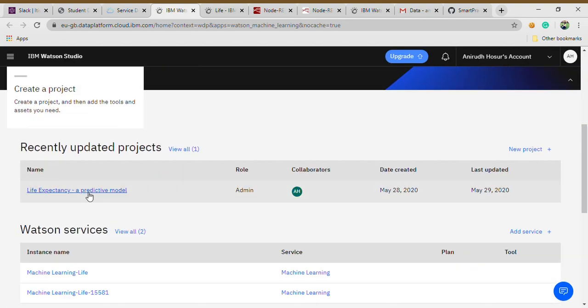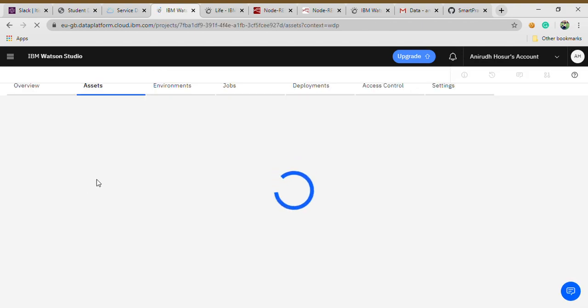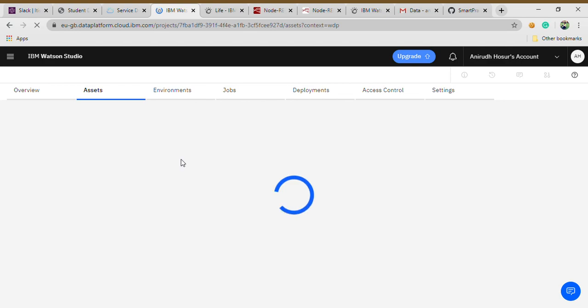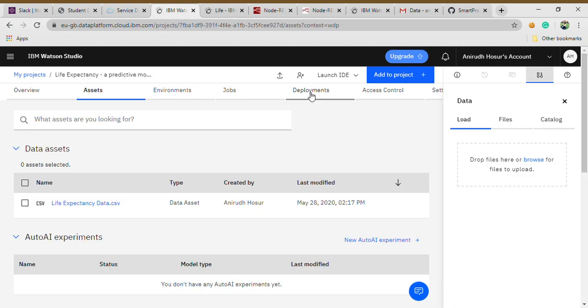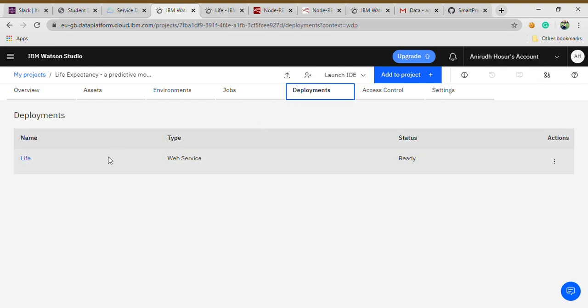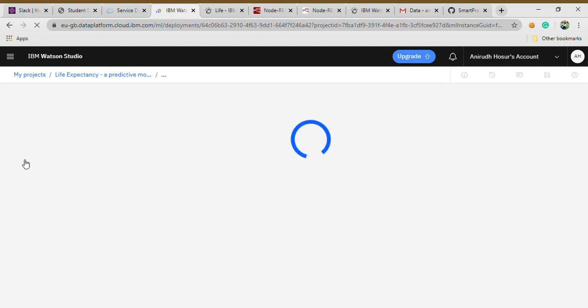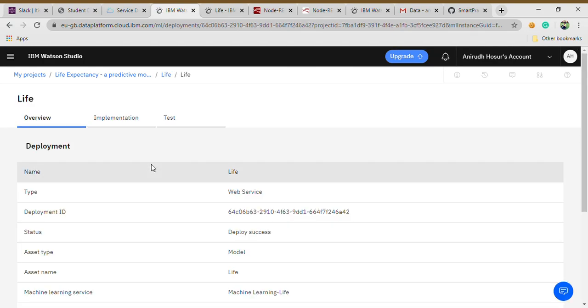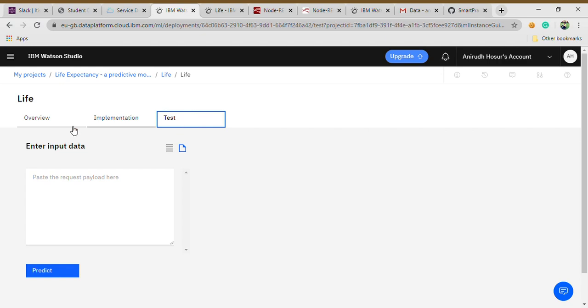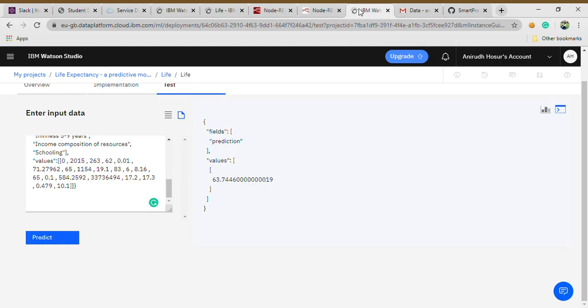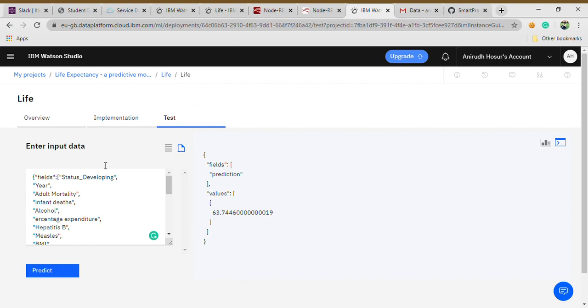Let me go to my project, and after that, let me take you to my deployments. This is my deployment. Deployment is basically, after you receive the scoring endpoint, you have deployed it successfully. So now let's test it. I have already done this here. It takes a lot of time. You have to be really precise.